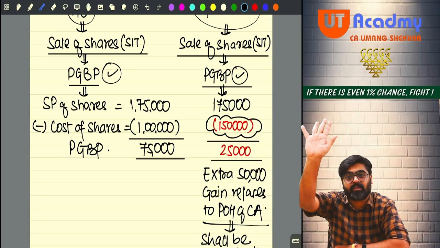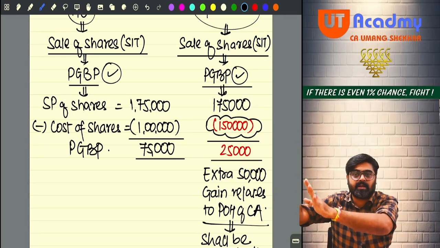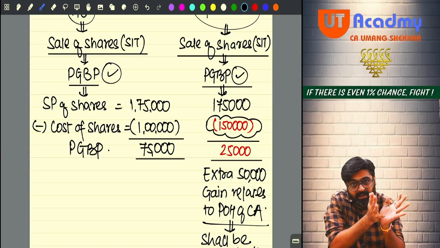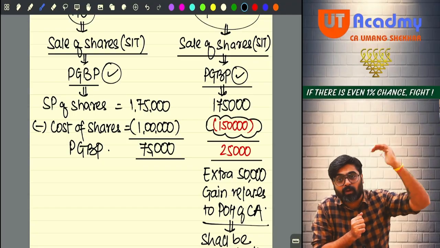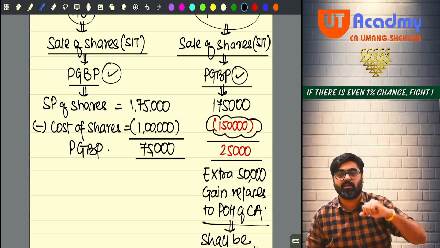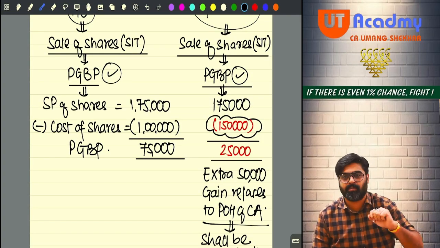Your capital gain head says that any profit or gain arising on transfer of capital asset will be charged, and I have not done the transfer. So till the time I have not transferred this capital asset to someone else for consideration, how will I charge this 50,000 under the head capital gains also? That does not give you a right to charge this under the head PGBP.